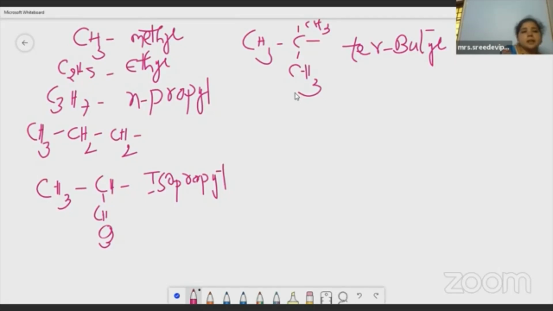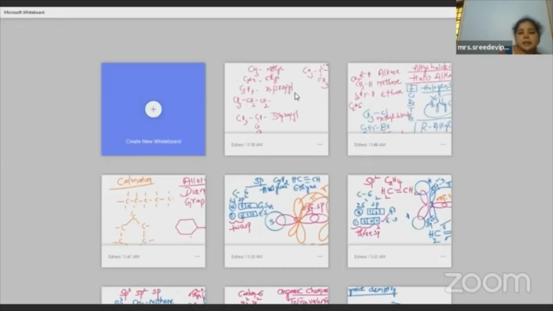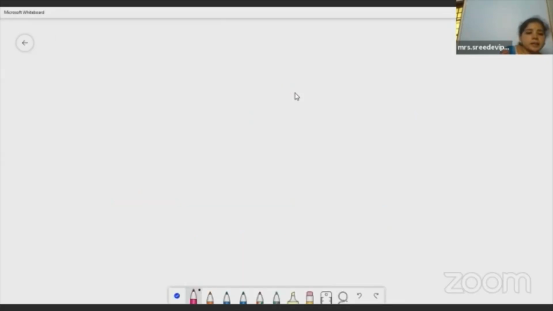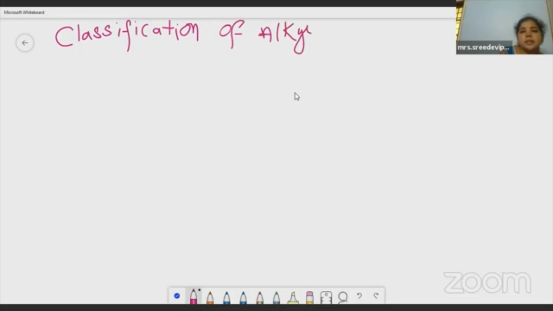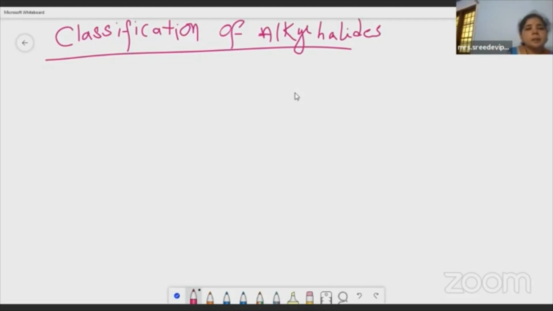So let me move to the next part, classification of alkyl halides. Classification means division, right? Into how many types they are divided. We call it classification. Classification of alkyl halides. If I am a bit fast, please excuse me, children. In my next class, I will try to teach very slowly. Don't worry. I'll make you learn chemistry. Chemistry is very easy when compared with physics, because physics is a bit tougher than chemistry.